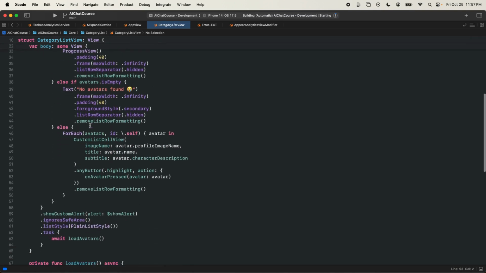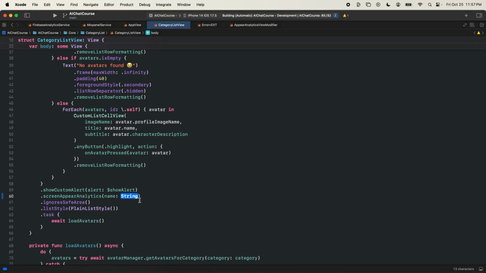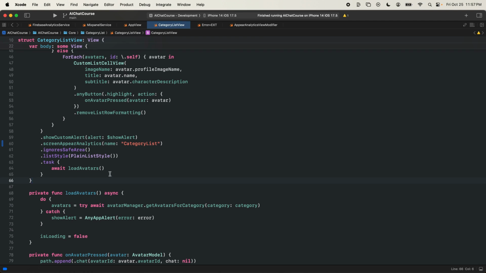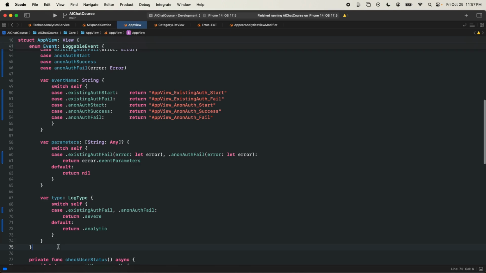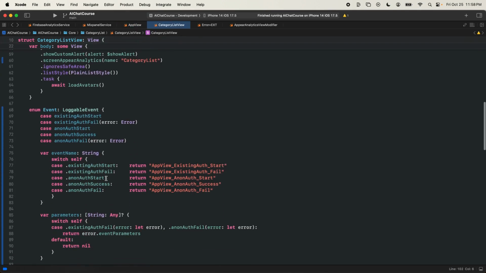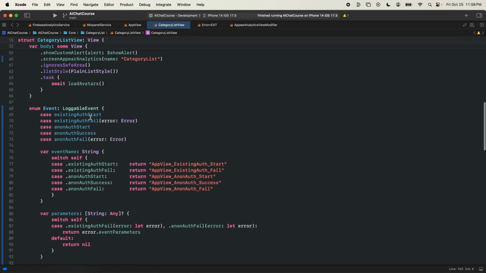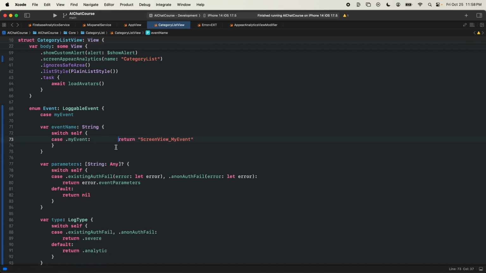So the first thing, every time we go to a screen, we want to add our screen appear analytics. I'll call this one the category list view. And now we're going to have to create an event. So back in our app view, this is the typical event that we're going to have in all of our screens. So I'm going to copy it and let's paste it here. And let's just create a template event for a second. We'll call this my event. And we'll have screen view underscore my event. I'll delete these, tab this over a little bit.